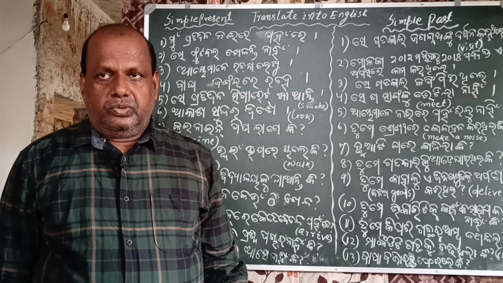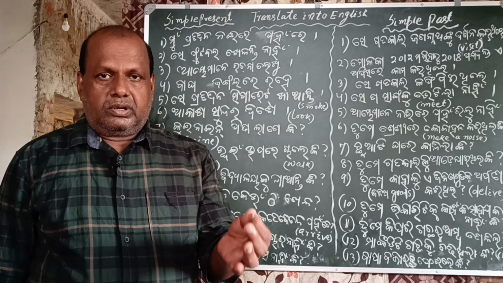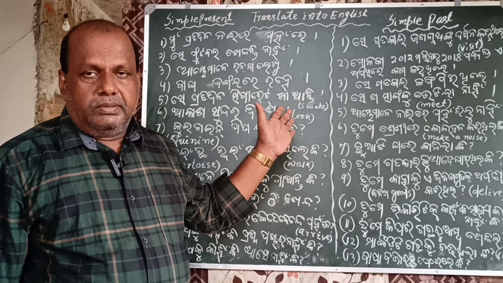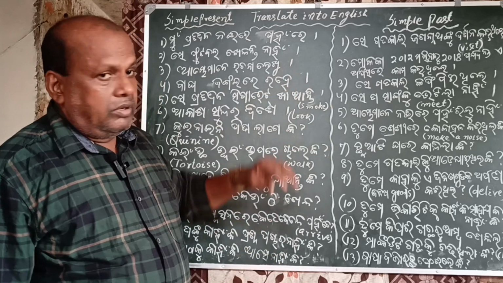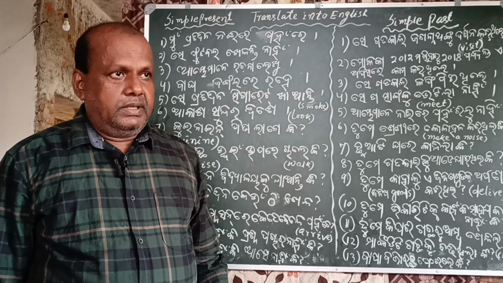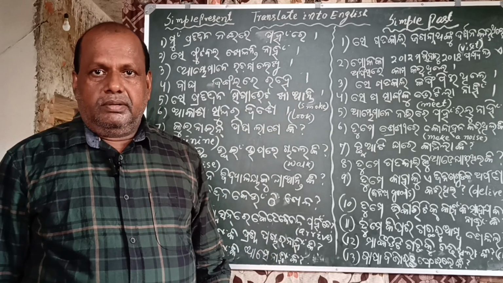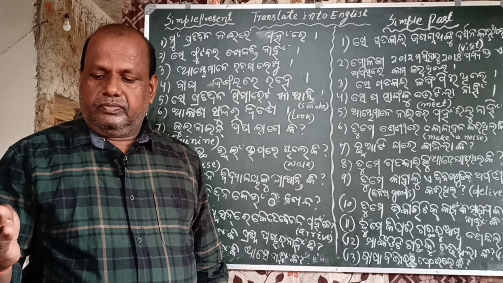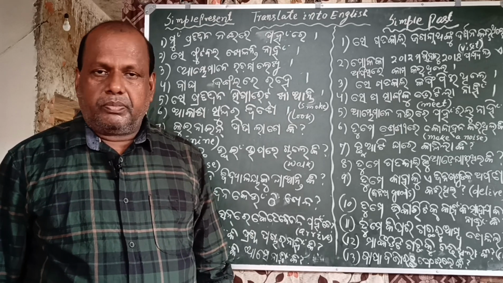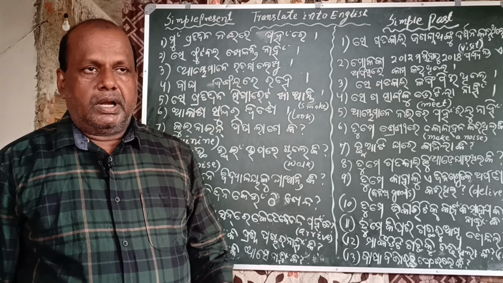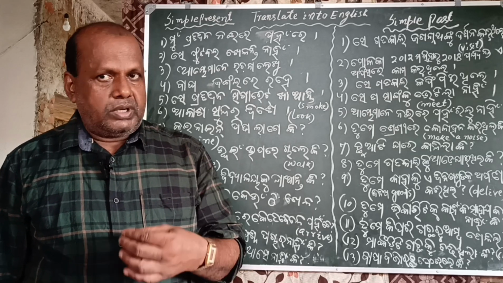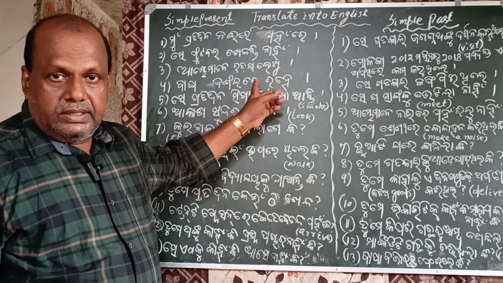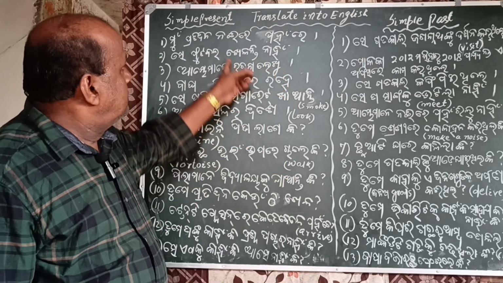Today I would like to continue the rest of the past tense. I have already discussed simple past, and there are three other parts of the past tense: past progressive, past perfect, and past perfect progressive. Before starting the other three parts, there is a little task for you.